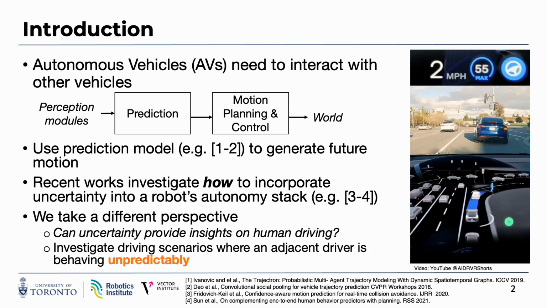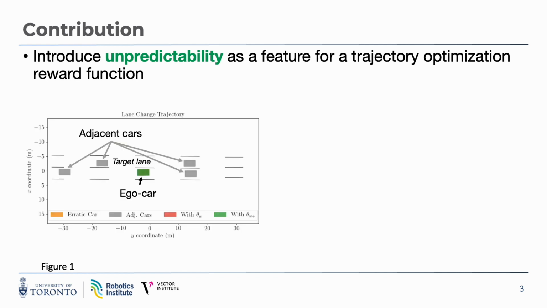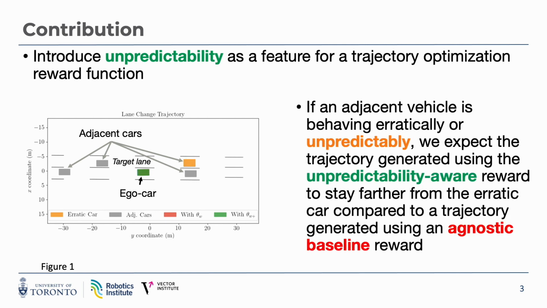Thus, many recent works investigate how to incorporate uncertainty into a robot's autonomy stack. In this work, we take a different perspective and explore the question, can uncertainty provide insights on human driving? We investigate driving scenarios where an adjacent driver is behaving unpredictably. We introduce unpredictability as a feature for a trajectory optimization reward function. Imagine we have a lane change scenario where this ego car is trying to change into the target lane. If one of the adjacent vehicles is behaving erratically or unpredictably, we expect the trajectory generated using the unpredictability aware reward to stay farther from the erratic car compared to a trajectory generated using an agnostic baseline reward.